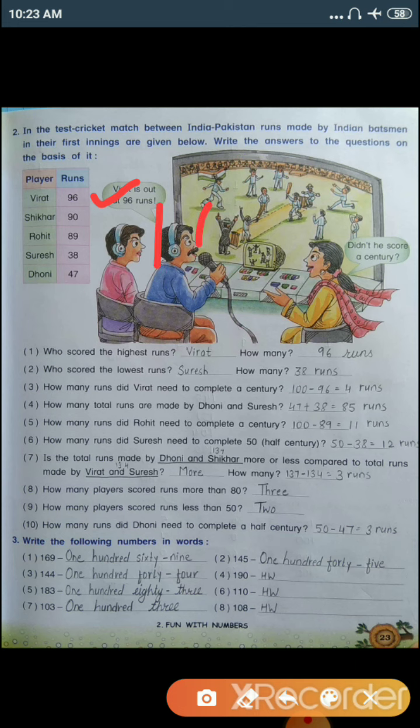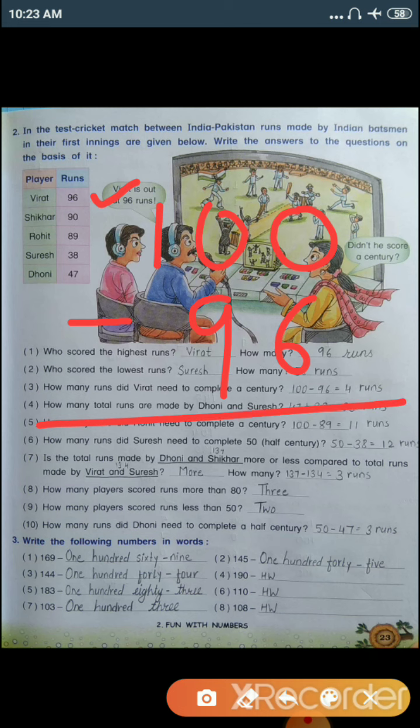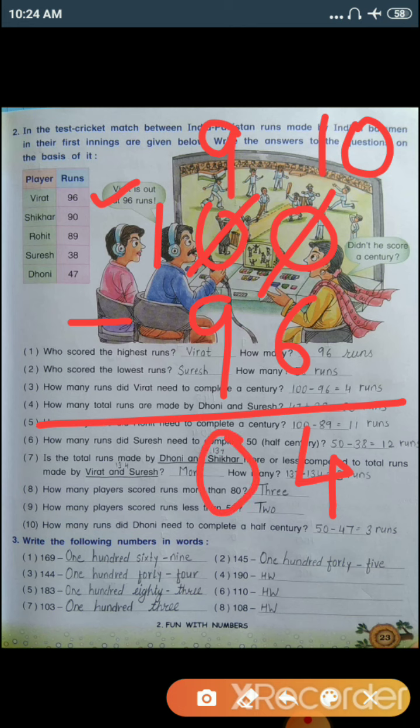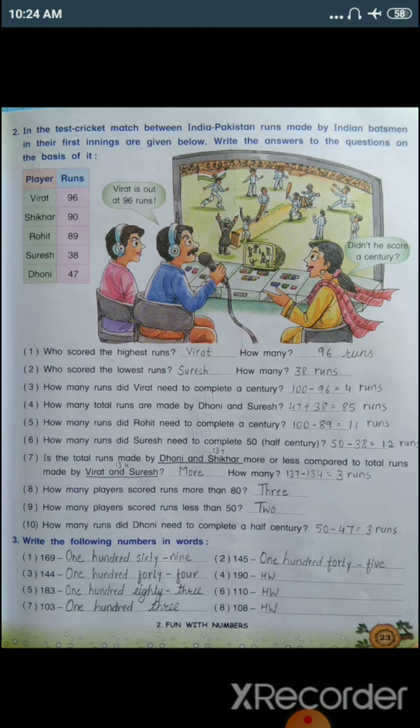For that, we need to subtract 96 from 100. So I will cut this 0 and I'll write here 10. 10 minus 6 will give you 4. Again I will cut this 0 and I'll write here 9. 9 minus 9 will give you 0. I will cut this 1 and I'll write here 0. And here 0 as it is. So Virat needs 4 more runs to complete his century.